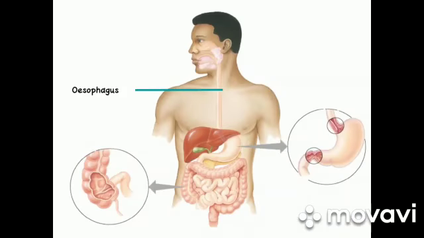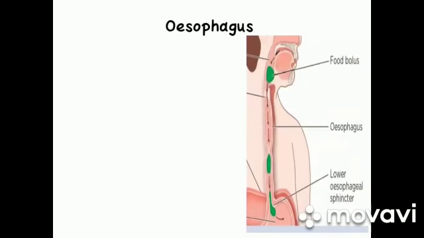So the next organ in the human digestive system is the esophagus, which is a long, narrow tube. There are waves of rhythmic movement of muscle contraction and relaxation, as shown in this figure. Here the muscles are contracted and down here these are relaxed. This movement is called peristalsis. It forces the food down through the esophagus to the stomach.